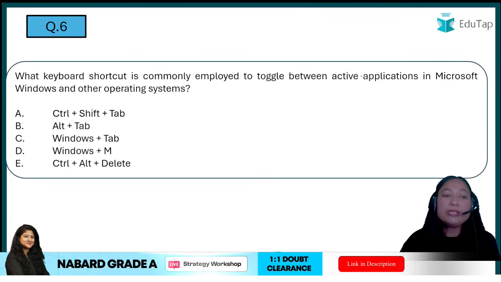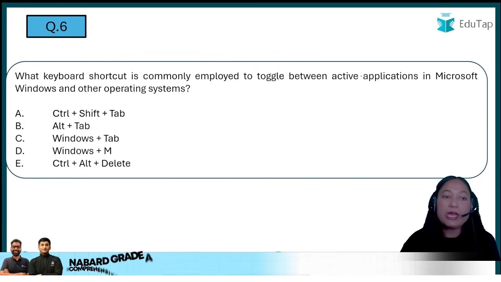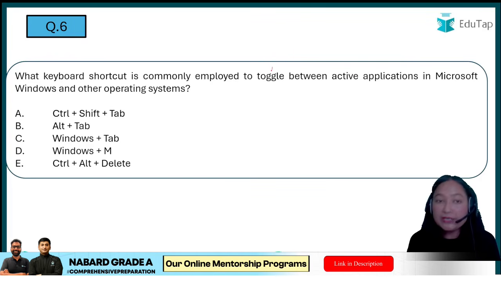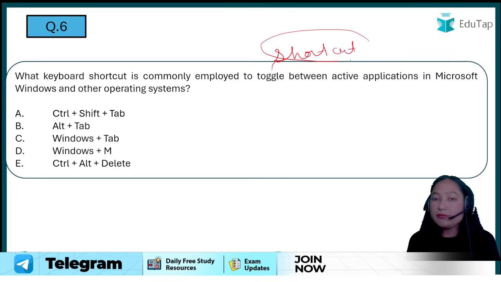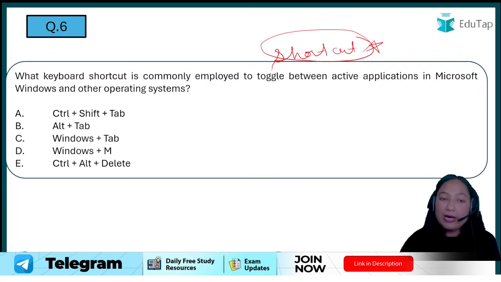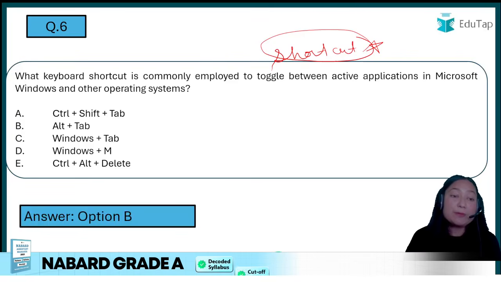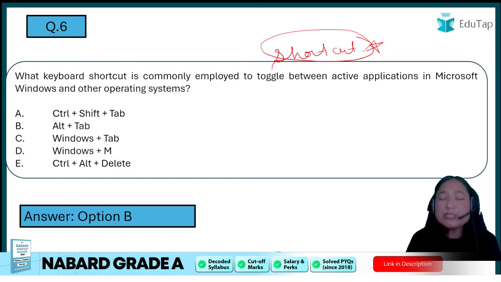Then, what keyboard shortcut is commonly employed to toggle between active applications in Microsoft Windows and other operating systems? Again, a question from the shortcuts. Another very important thing for your computer knowledge subject in NABARD. So you will have to remember all the shortcuts. Here your options are Control Shift Tab, Alt Tab, Window M, or Control Alt Delete. If you have answered option B, that is Alt Tab, you are absolutely correct.